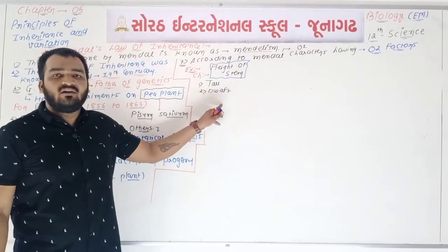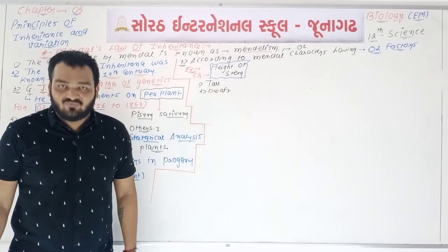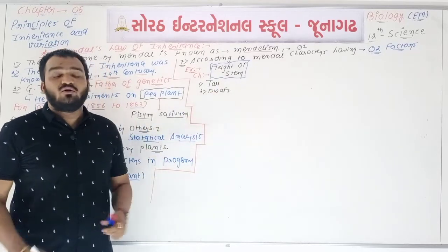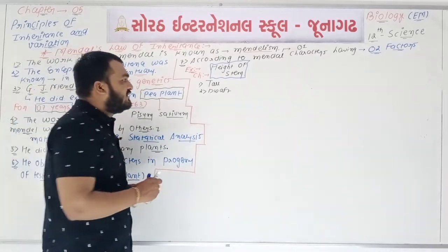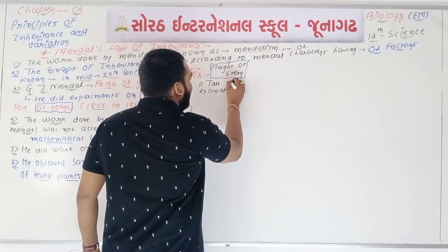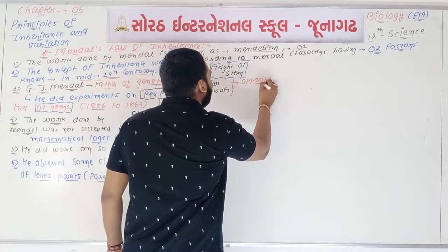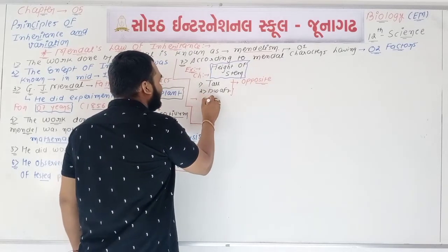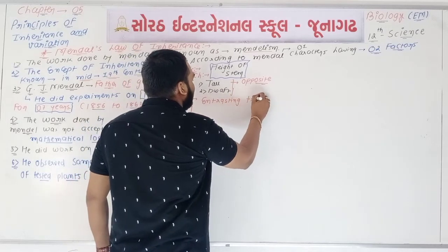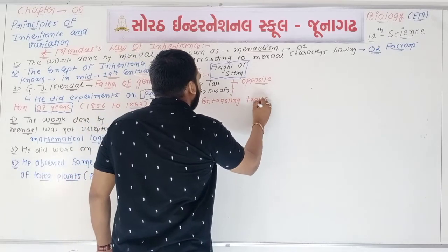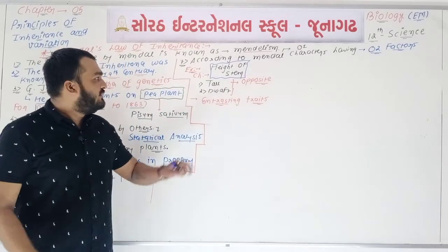These both are one type of factors, and we can say that these both are one type of traits. Remember this, see, these both factors are opposite to each other, so they are known as contrasting traits. Both are opposite or contrasting to each other. So according to Mendel, what?